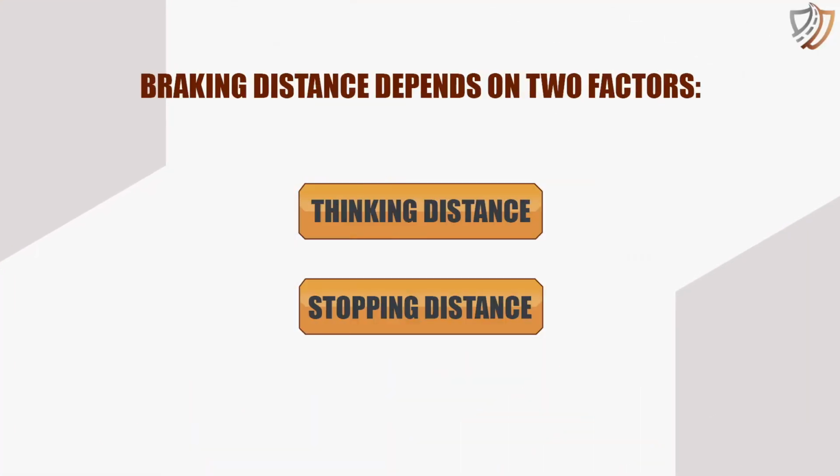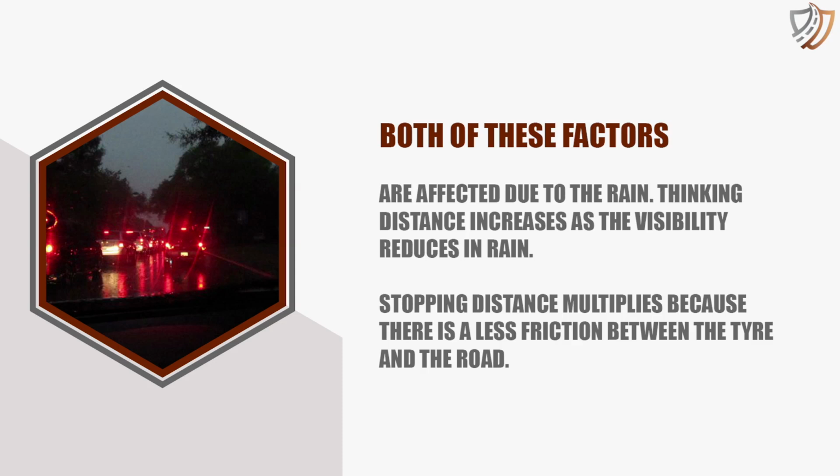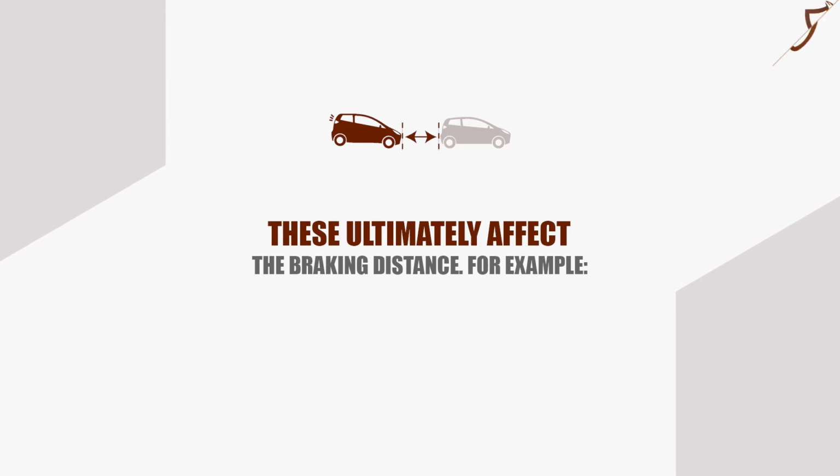Braking distance. Braking distance depends on two factors: thinking distance and stopping distance. Both of these factors are affected by the rain. Thinking distance increases as the visibility reduces in rain. Stopping distance multiplies because there is less friction between the tire and the road. These ultimately affect the braking distance.